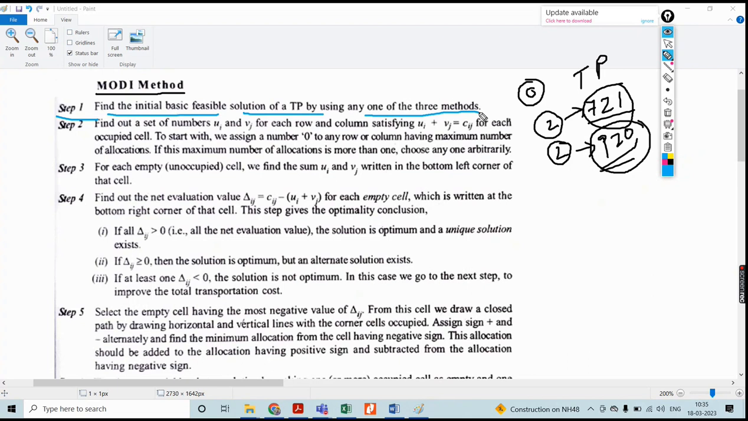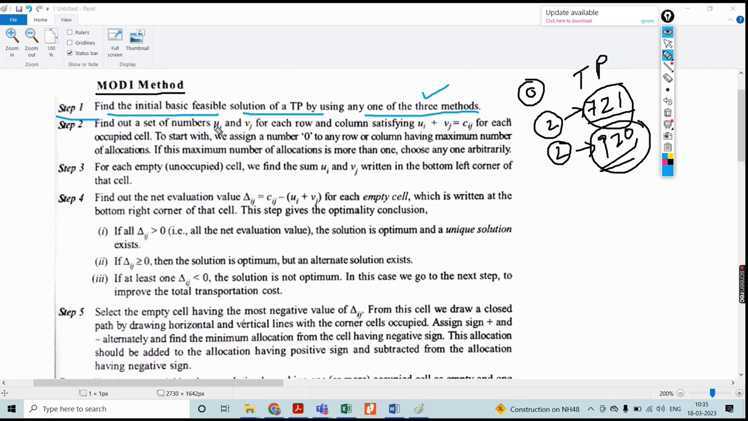Then the third method is the VAM method. In the VAM method, what we are doing is evaluating the row penalty and the column penalty. In that row penalty and column penalty, we decide which has the highest penalty to consider for the allocation of the transportation cost based on the availability of supply and demand. These are the three methods we are going to consider to make the initial basic feasible solution.